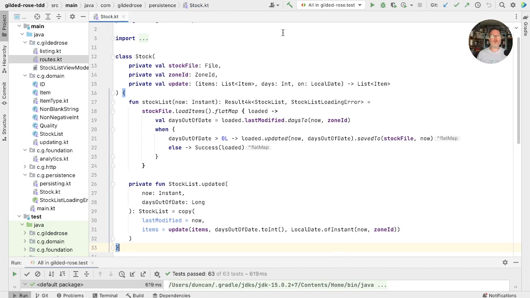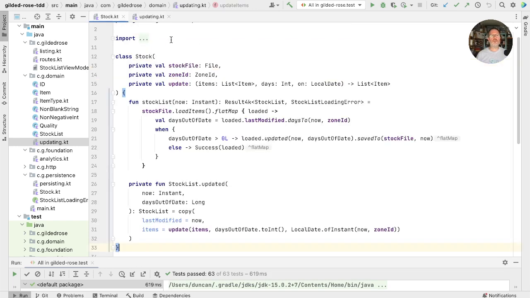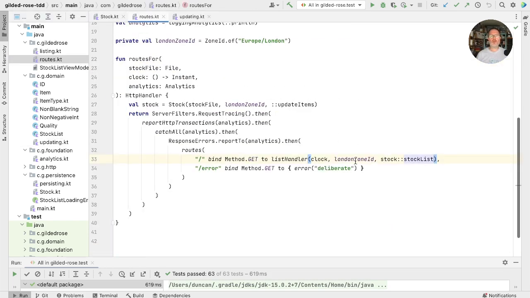There is a refactoring I'd like to do on this class though, which is around this update function. Looking into it, we have a silly little update here that is the function that's passed into stock when we create it. So in roots, we pass this update items. Why do we parameterize that at all?